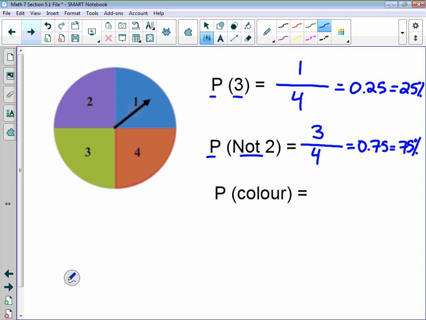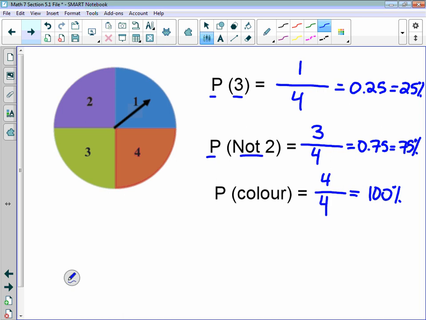What is the probability that it is going to land on a color? So I spin this spinner. What is the probability that it's going to land on a section that is colored? Well, one section's purple, one section's blue, one section's red, one section is green, which means that they are all a color, which means that all of them are favorable outcomes no matter where it lands. So that would be 4 out of how many total? 4, or 100% chance that that is going to occur, that I spin that and it will land on a color. Okay, so you can have certain outcomes as well as impossible outcomes.